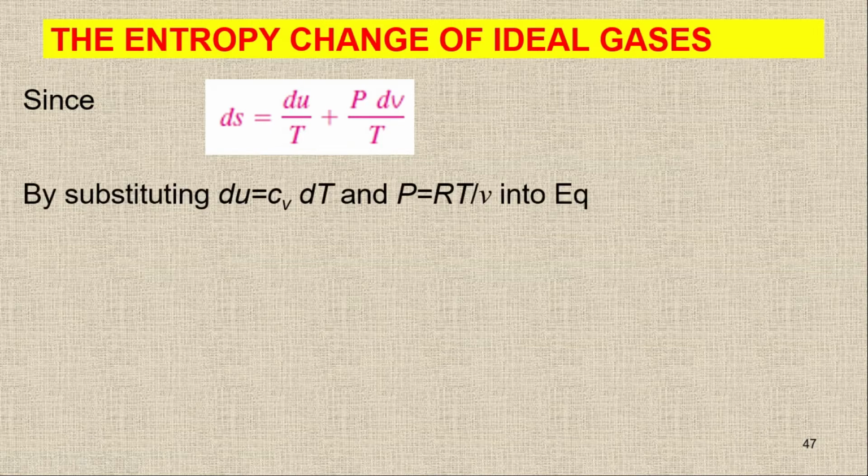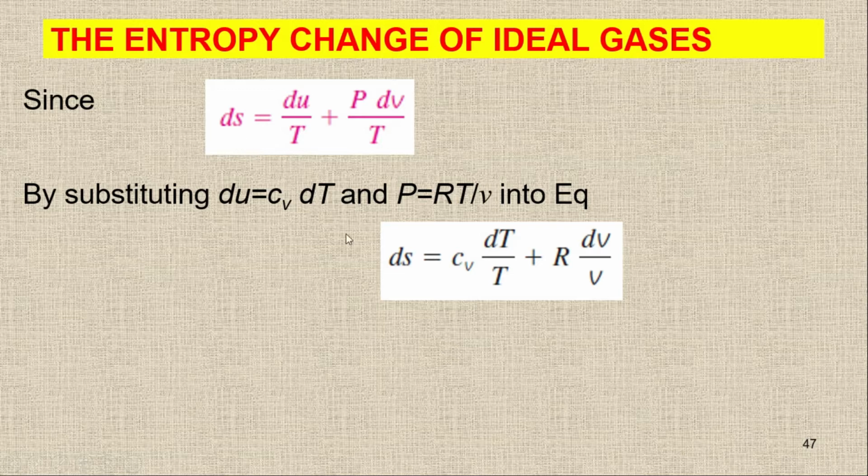I can say that du is simply Cv dT, and Pv is equal to RT, or I can rewrite P is equal to RT upon v. If I put these values here, I get ds is equal to Cv dT upon T plus R upon v dv. Now to check the entropy change, I have to integrate this.